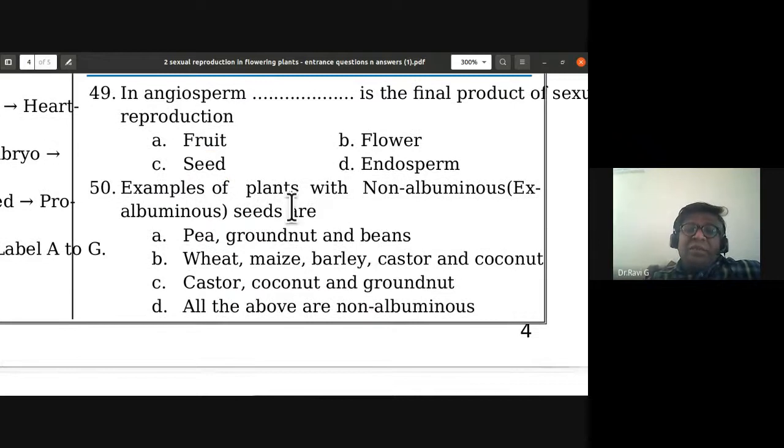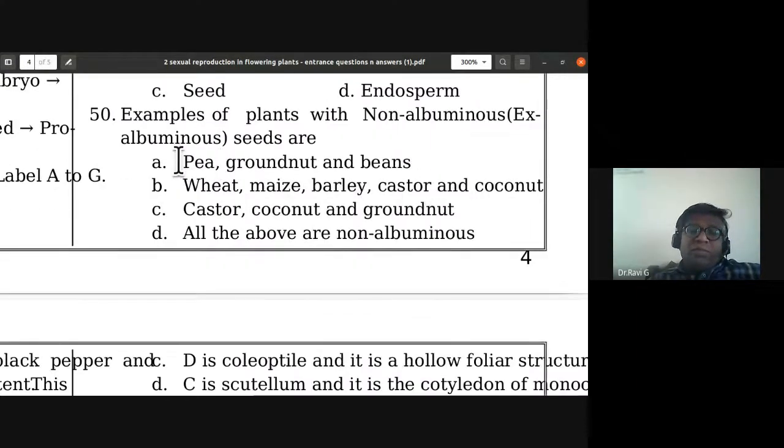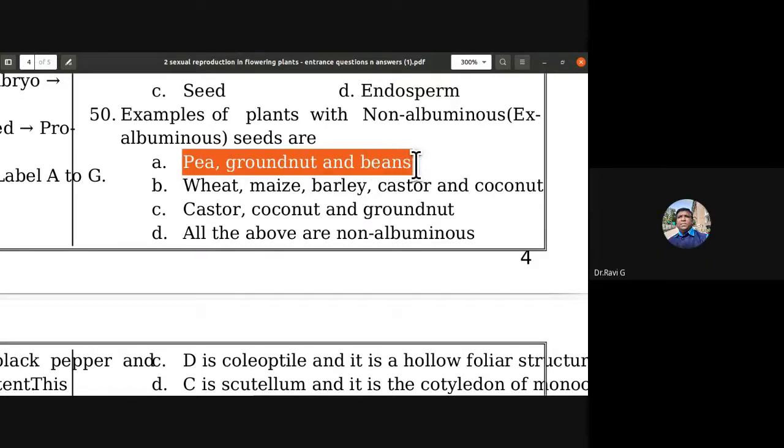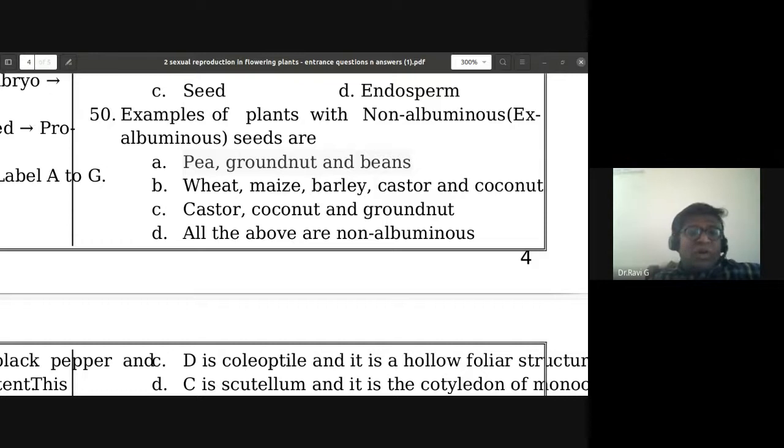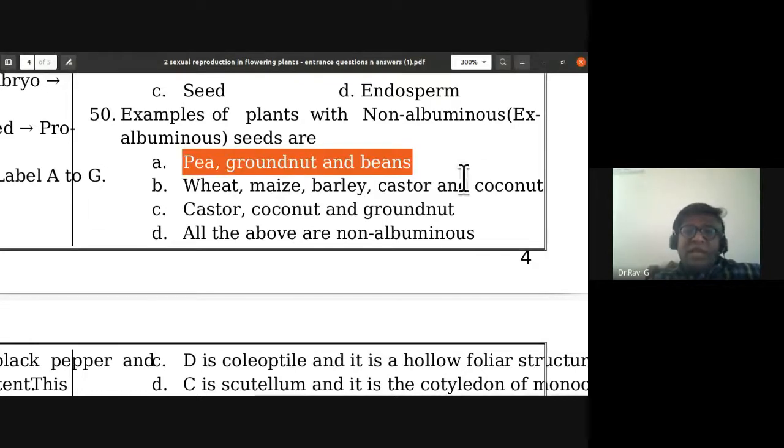Examples of plants with non-albuminous or ex-albuminous seeds, which do not have any endosperm, are the pulses, as I told you about all of them. Pea, groundnut, and beans do not have endosperm. So 50th, the first one is the correct answer. Whereas the cereals have endosperm. They are albuminous or endospermous seeds.